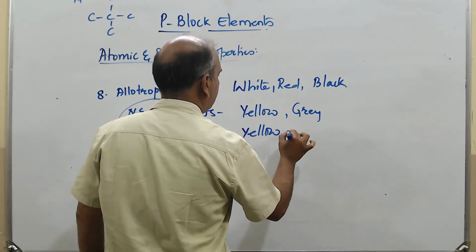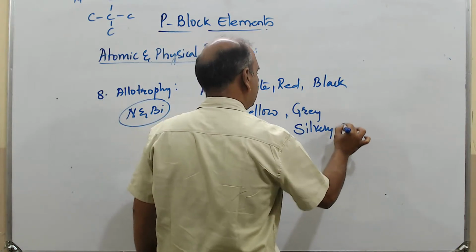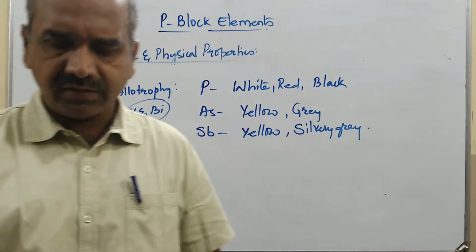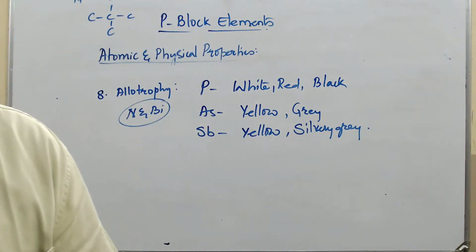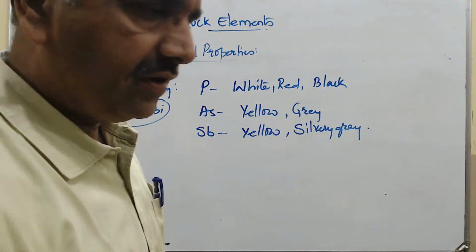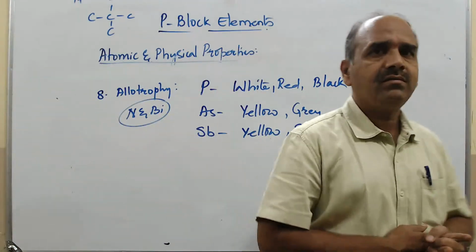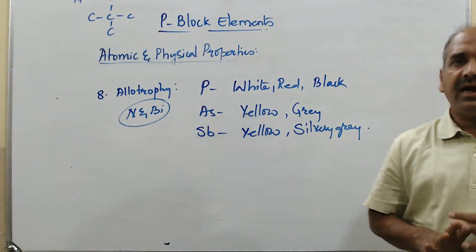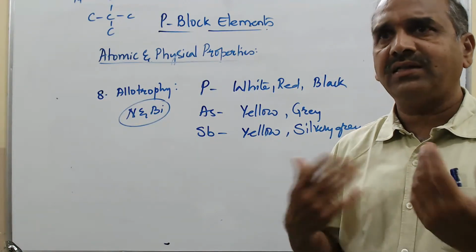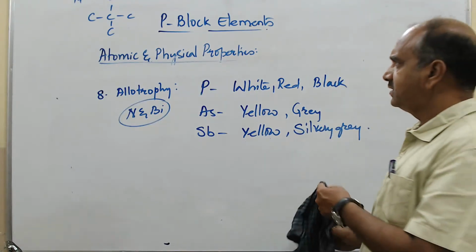Yellow, okay, and silvery gray. These are the forms of the antimony which is present. Further, one more thing regarding oxidation state we shall see, and we'll wind up for today. Okay, so these are the 8 different atomic properties I can say. Now let us go to one more atomic property only, that is oxidation states.